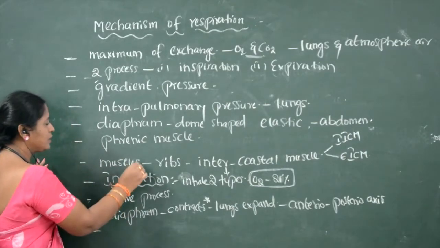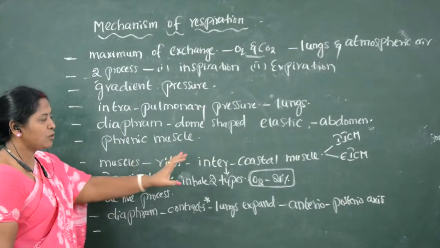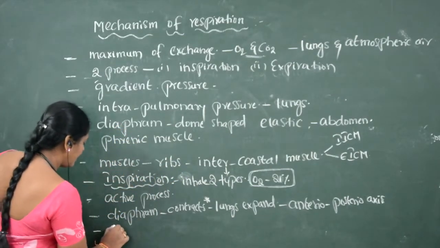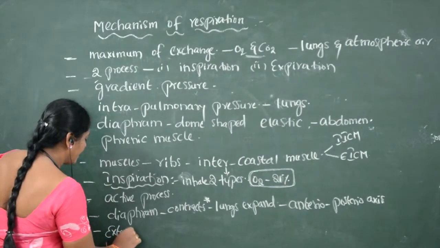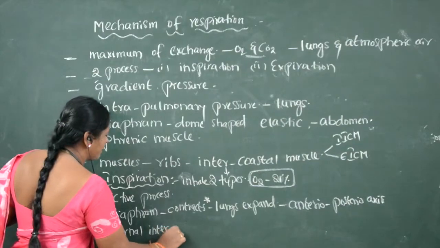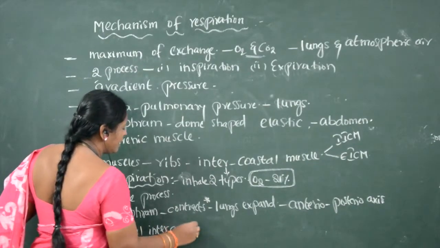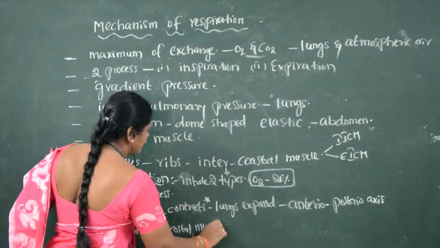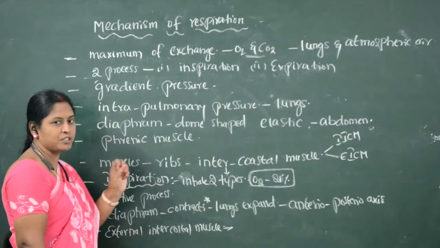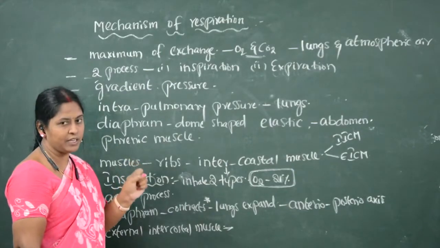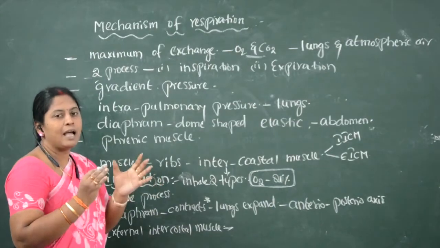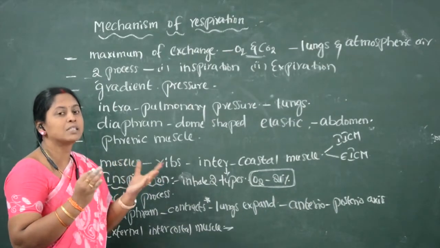Now we will see about the muscles, the intercostal muscles. Which intercostal muscles? The external intercostal muscles which are present between the ribs contract. When they are contracted, automatically what happens? The ribs as well as the sternum expand.